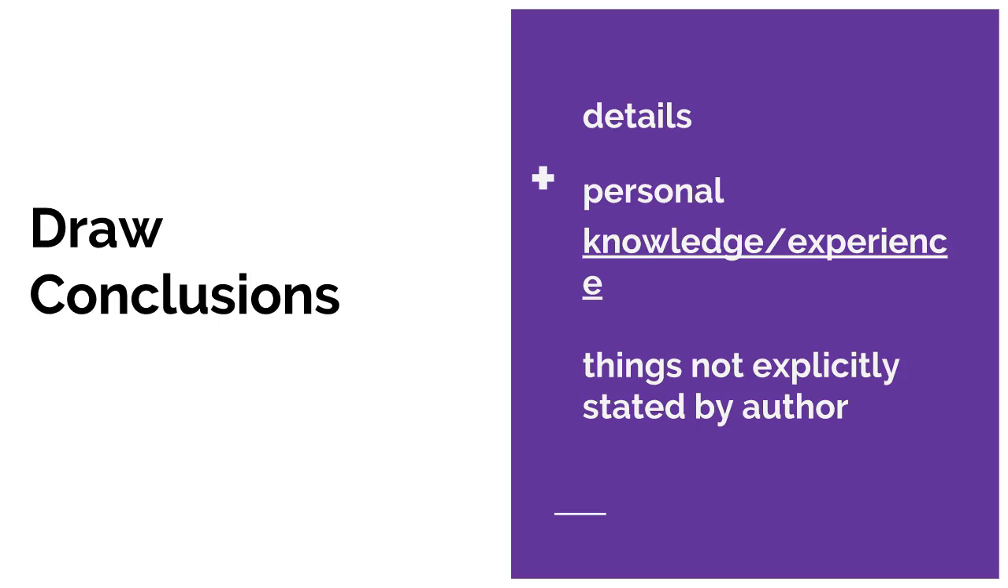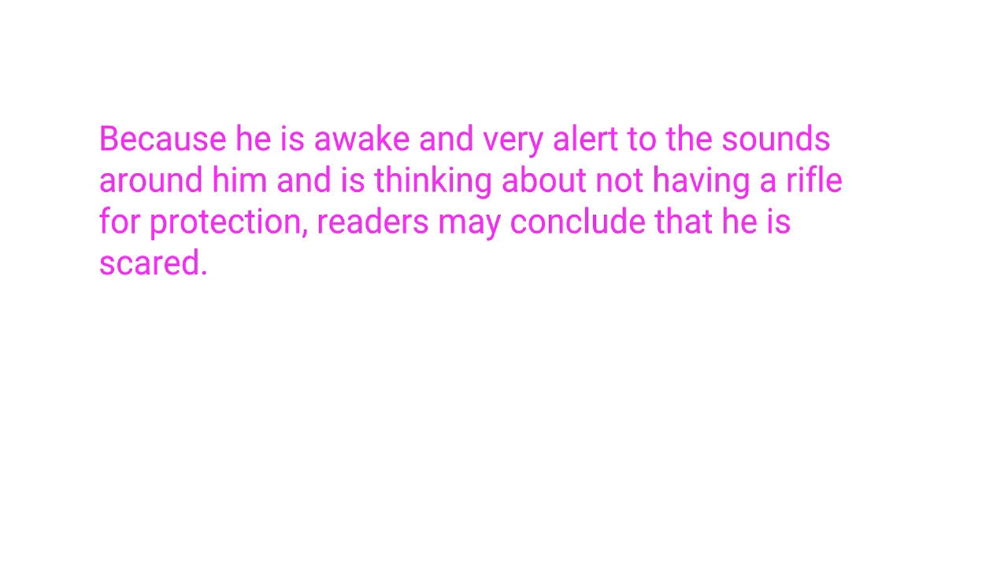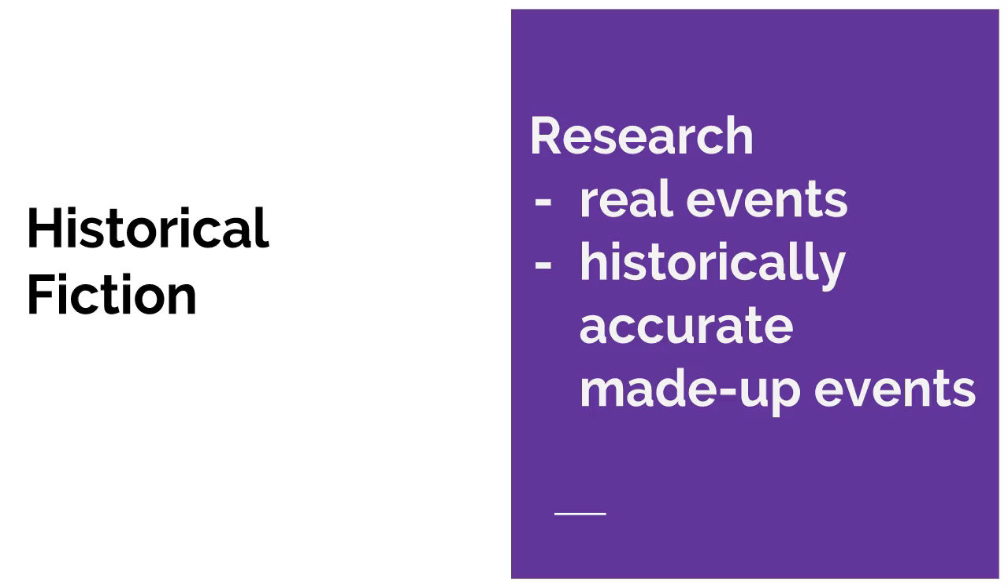When readers draw conclusions, they use story details and their own knowledge and experiences to figure out things that an author has not explicitly stated about characters and events in a story. Reread lines 40 and 41. Use what you've read so far and lines 40 and 41 to draw a conclusion about how the drummer boy feels at this point in the story. Pause while you think. Because he is awake and very alert to the sounds around him and is thinking about not having a rifle for protection, readers may conclude that he is scared.